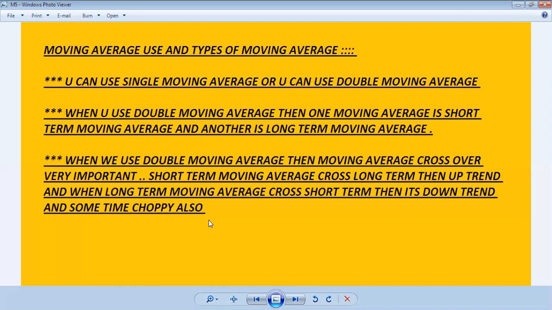The double moving average crossover also gives the buy sell signal, and it's a very important signal in technical analysis.